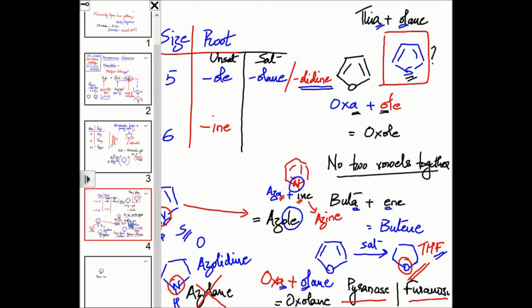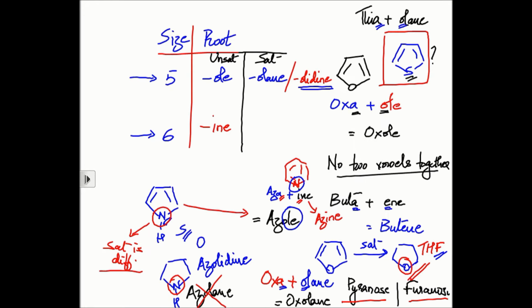Nomenclate this compound. Identify the heteroatom first. It is sulfur. So the prefix name for this compound has to be thia. It's a 6-membered ring. Is it unsaturated or completely saturated? It's a completely saturated thiane. Okay, you drop the A in thia, so it becomes thiane.